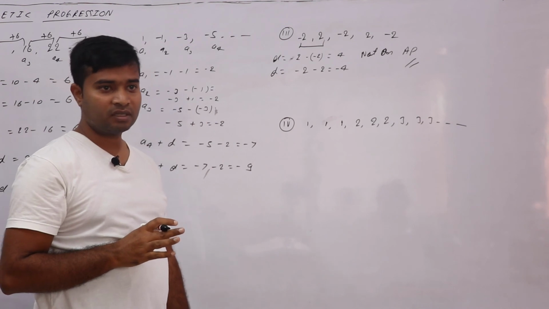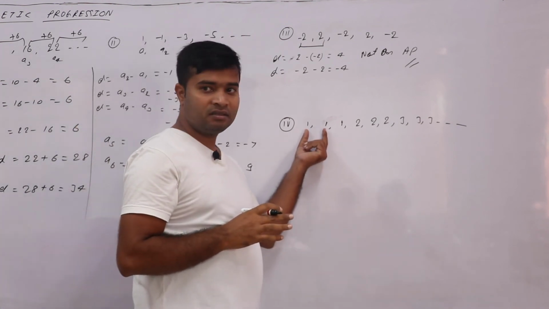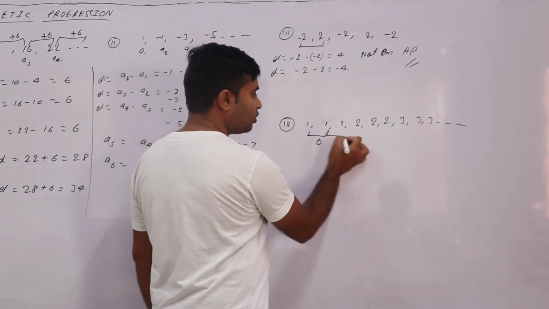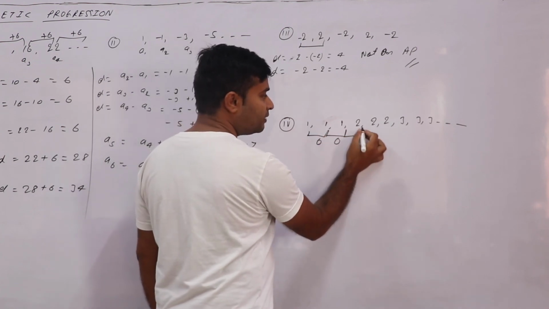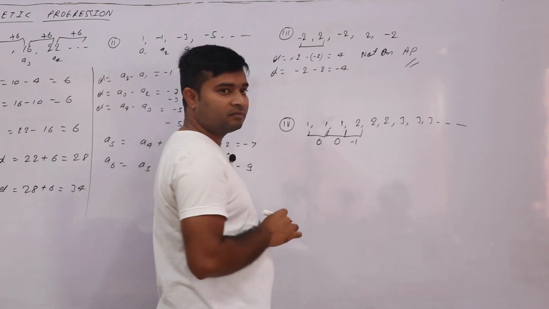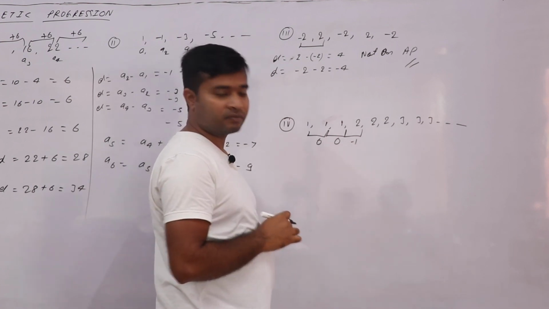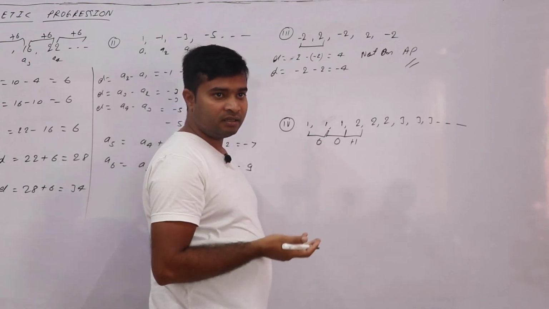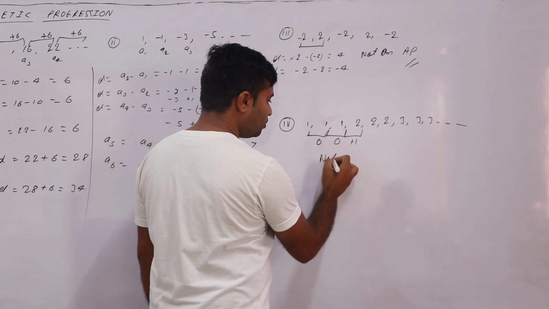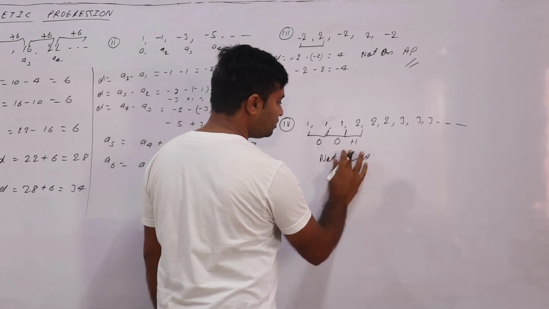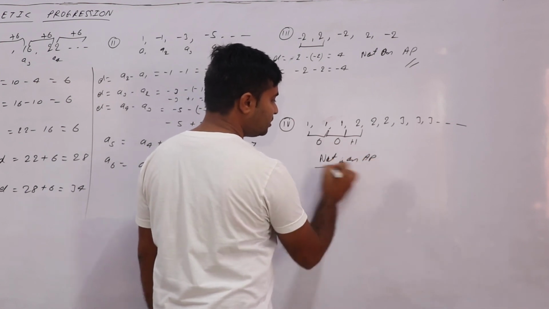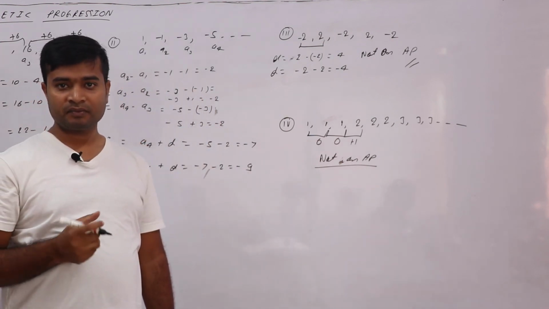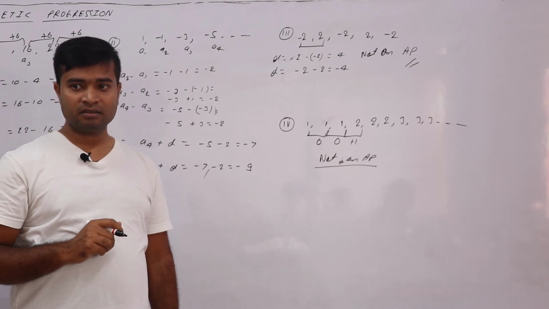Here also see, 1 minus 1 is 0, which means the common difference is 0. Here the common difference is also 0. Here the common difference is plus 1. So we are not getting the same, so it is not an AP. If it is not an AP, we will not find the next terms either. Done? Chalo, copy it.